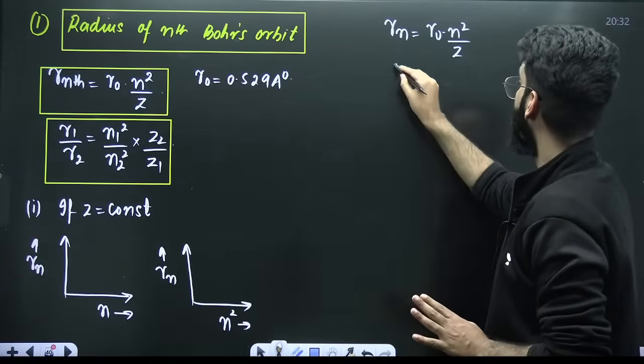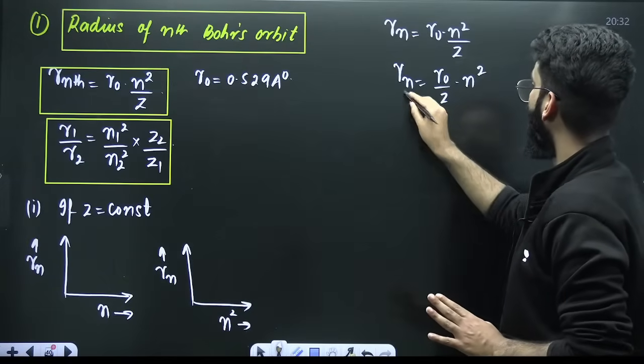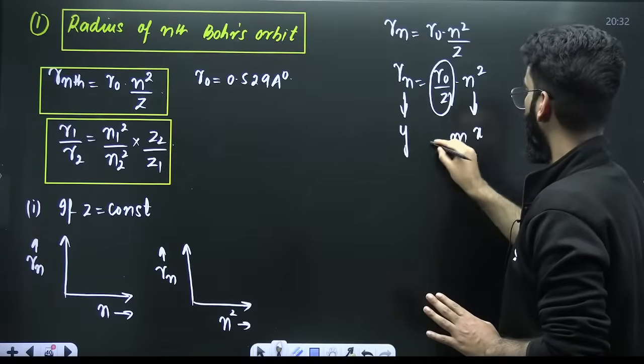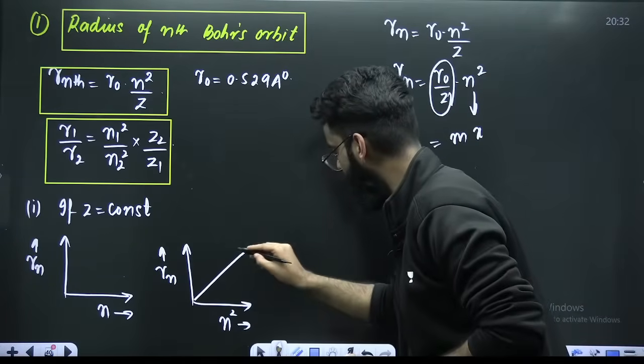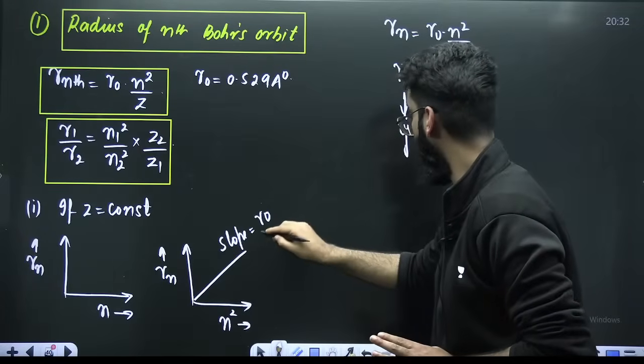Let me write it like this. Radius of nth Bohr's orbit is equal to R naught divided by Z, n square. Rn you are plotting along the y-axis, n square along the x-axis. So this becomes your m. Y is equal to mx means a straight line with a positive slope. If I ask you what about the slope of this curve, slope will be nothing but R naught divided by Z.